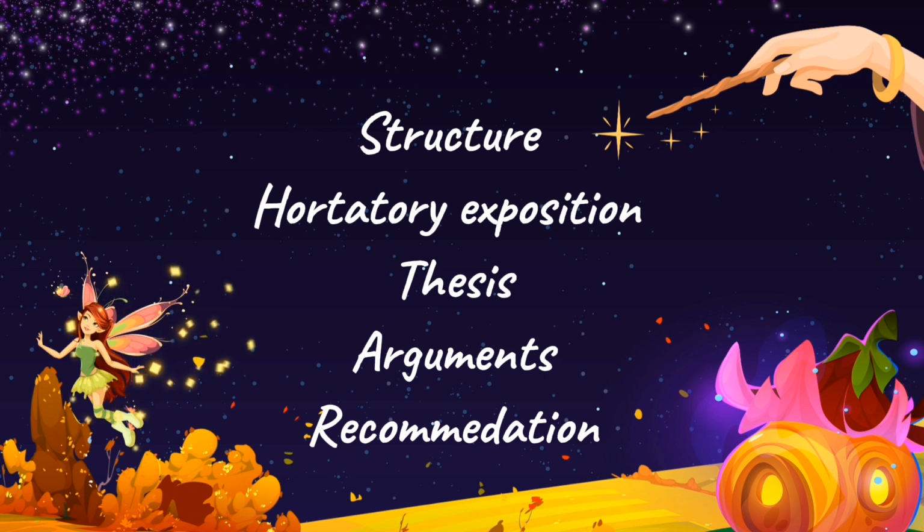Argument. The argument in hortatory exposition supports the author's statement or opinion and explains why certain action should be taken. Recommendation. This section invites the readers to take action or change their attitude according to the statement of opinion that has been presented.